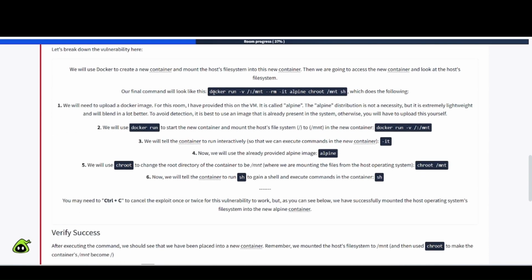Our final command will look like this. docker run -v /:/mount --rm -it alpine chroot /mount sh, which does the following. So let's take a look here.